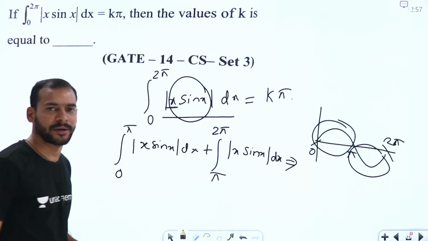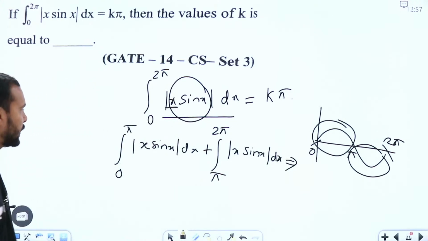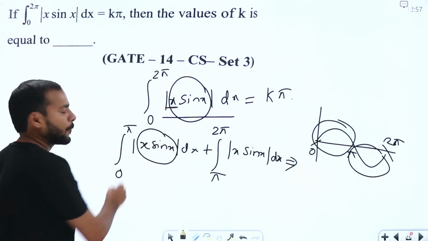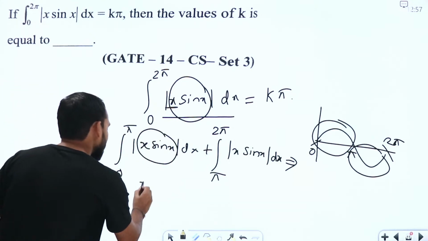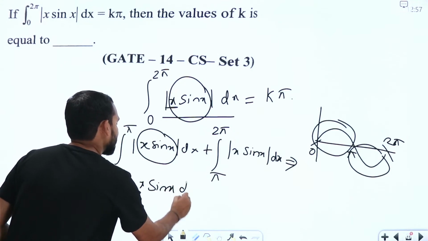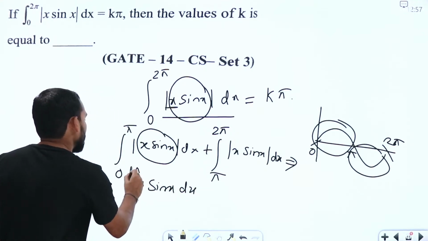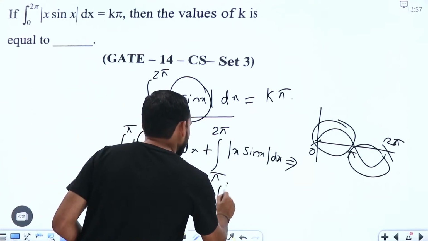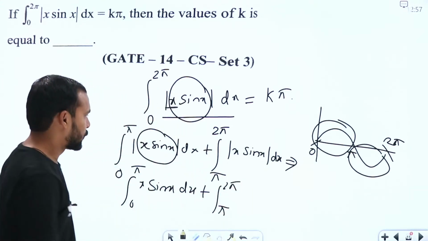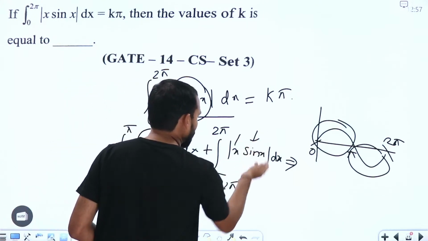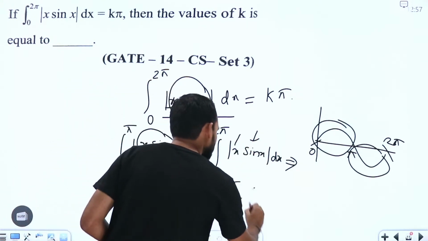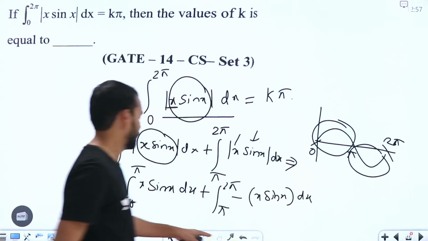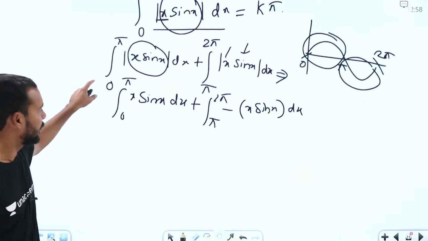This is what we need to find. Now from 0 to pi, the product is positive, so we simply get x into sin x dx from 0 to pi. Similarly, plus integral pi to 2 pi, where x is positive and sin x is negative, the overall product is negative, so we get minus of x into sin x dx. Is it clear, guys? Is it clear or not?